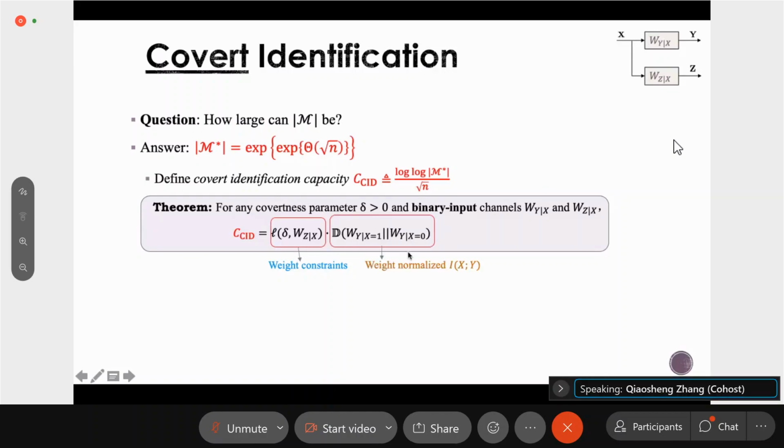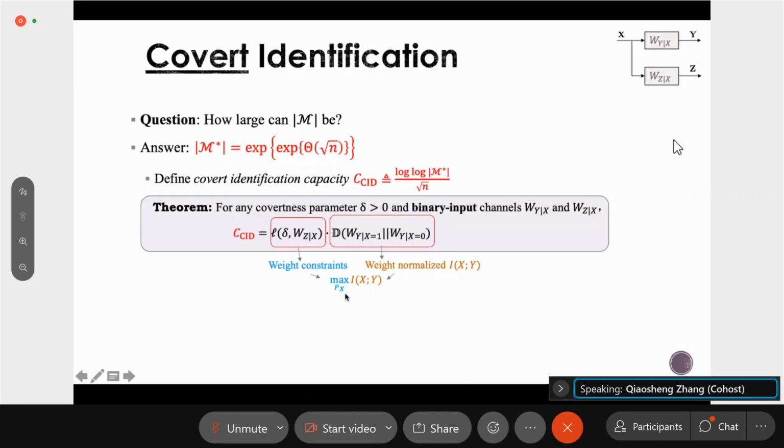The second term is the KL divergence between two distributions. Roughly speaking, it is the weight-normalized mutual information between X and Y. As we can see, this is just a function of the channel W_{Y|X}, the channel from sender to receiver. So this expression is nothing but the maximized mutual information over all the input distributions P_X which satisfy the covertness constraint.